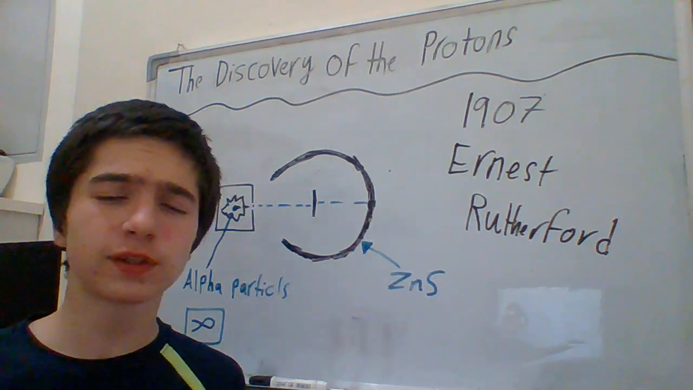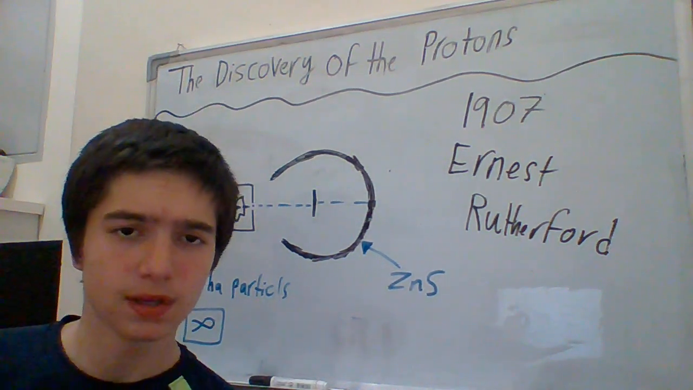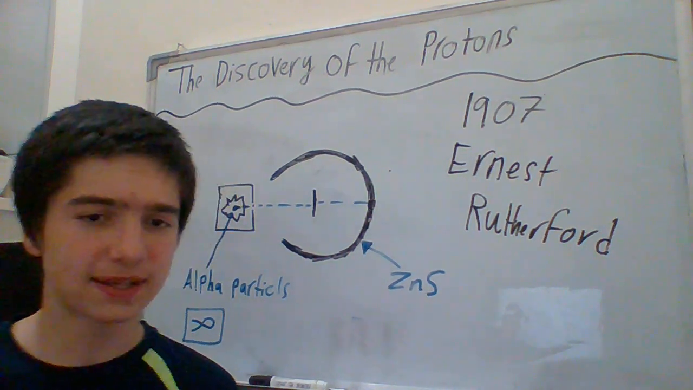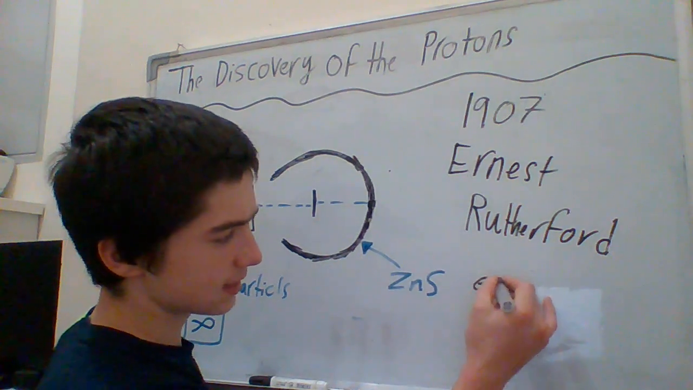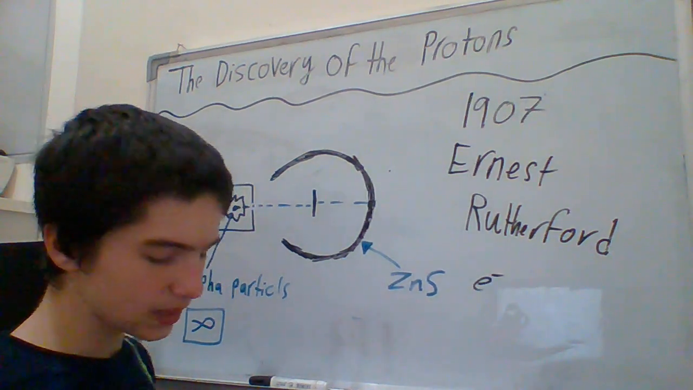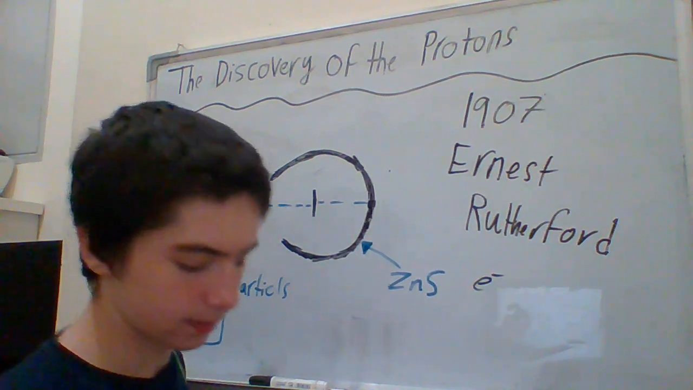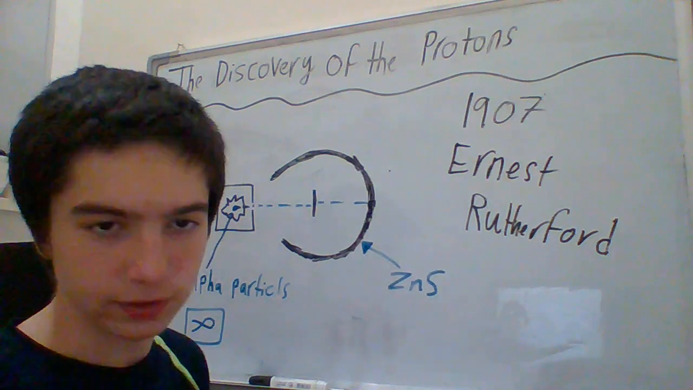But before Ernest Rutherford discovered the protons, in 1897, the British physicist J.J. Thomson had discovered the electrons, which are abbreviated these days as E-. And he discovered them using the cathode ray tube experiment. I have a video about it in the playlist. You can check it out first.